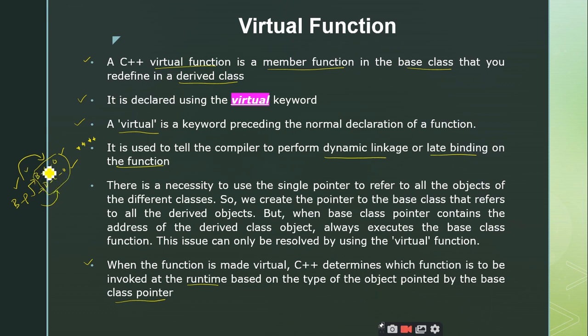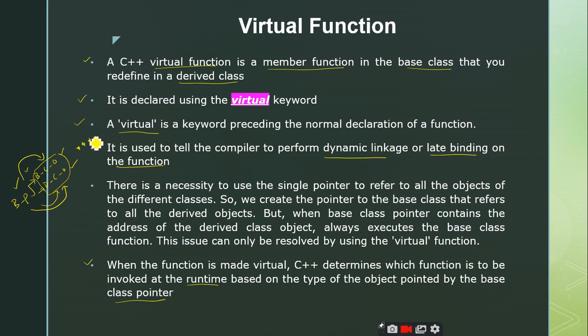If it is a normal member function, the base class pointer is going to invoke the base class functions only. But if you are making the member functions virtual, the base class pointer is made to invoke the function definitions of the derived class. If it is clear, we can move to the next slide.